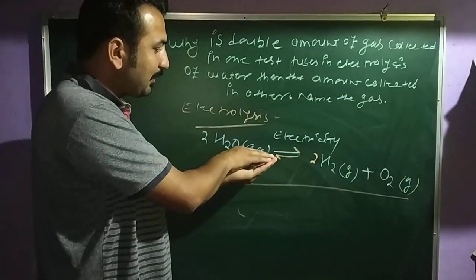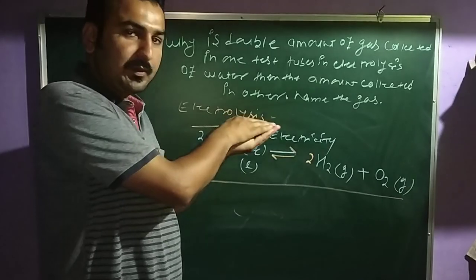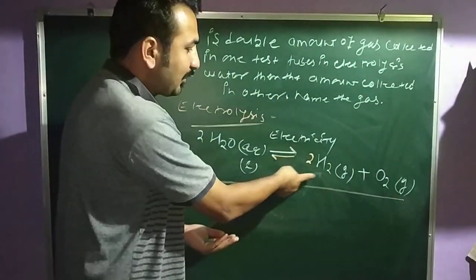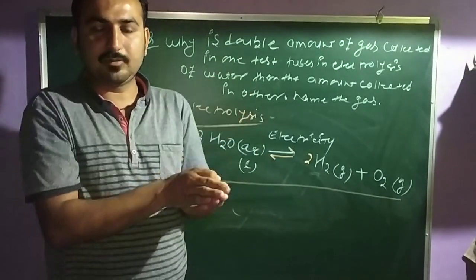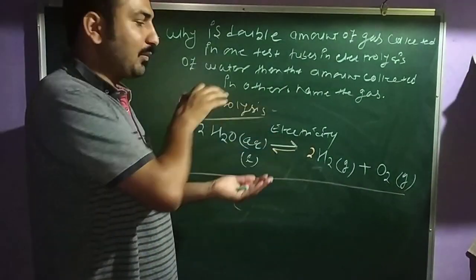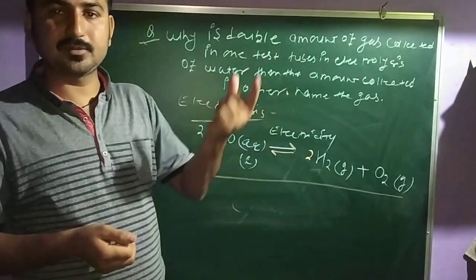And this stable state in a reversible reaction is known as the equilibrium phenomenon. Equilibrium means both the reactants and the products come into a balanced form, in their stable form. Clear? So in electrolysis, the reaction may be a reversible reaction.